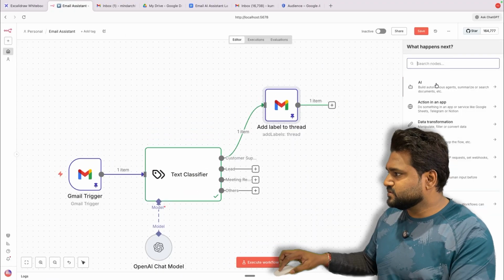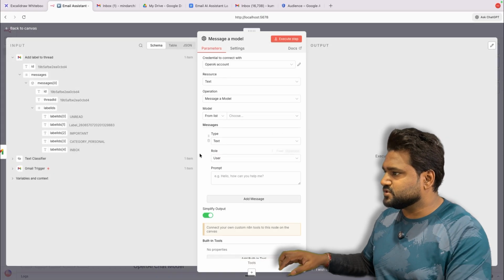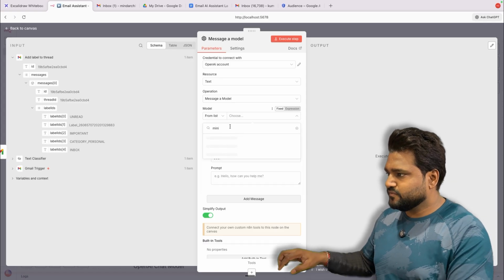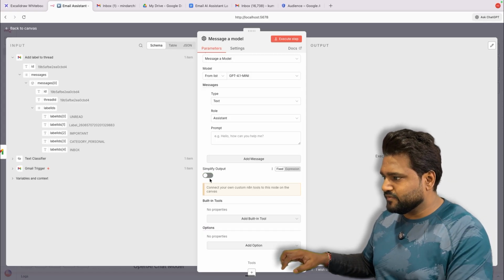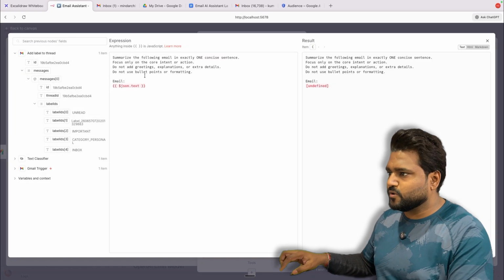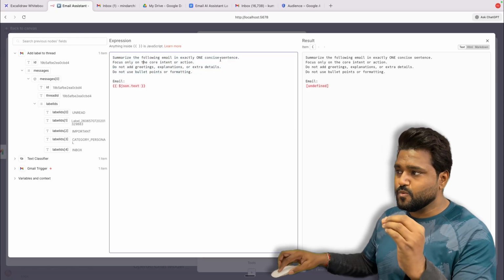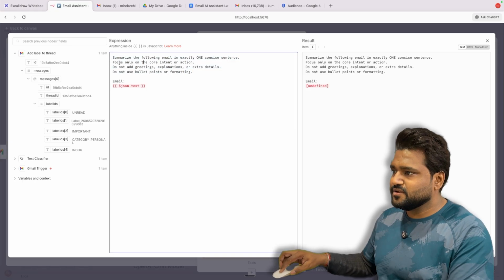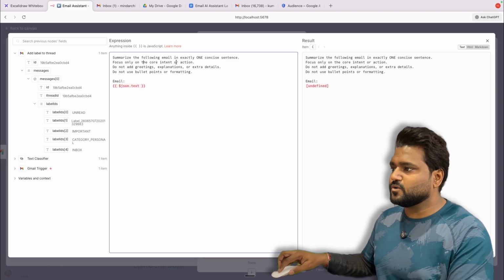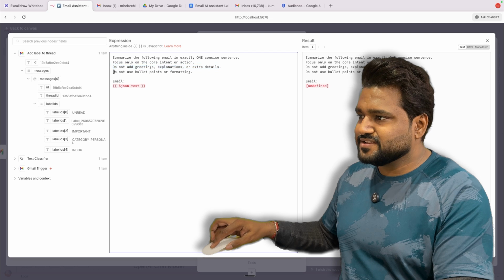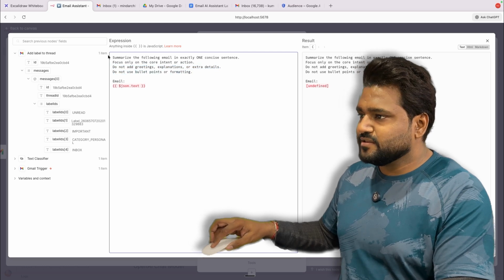So let's use AI, OpenAI, message a model. We'll be using a text model. We'll be using 4.1 mini here. We will not be simplifying the output. Okay, so we are using a prompt here that says: summarize the following email in exactly one concise sentence. Focus only on the core intent and action. Do not add greeting or explanation or extra details. Do not use bullet points or anything.